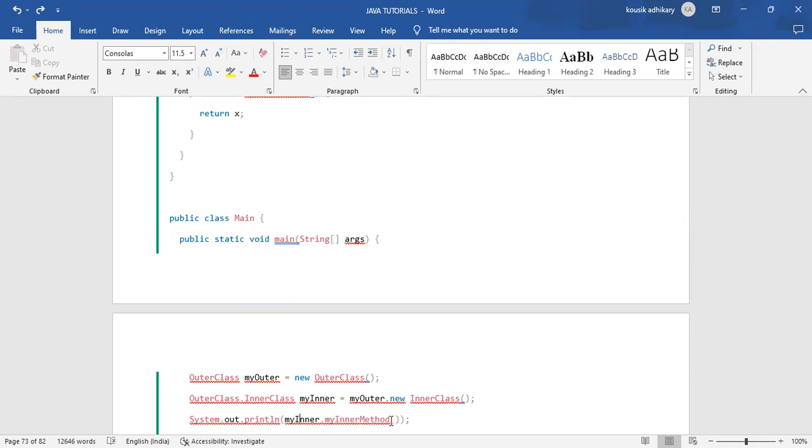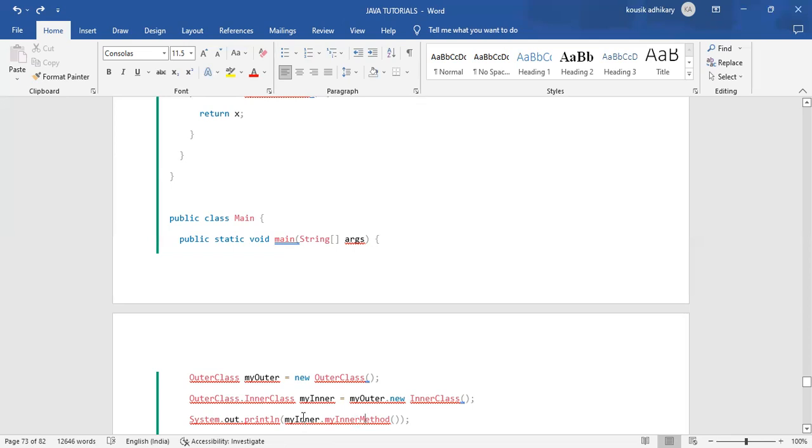Inner class. Just because that method is available in my inner class, that means you have to call the method through the inner class object. Is it possible that the method is available in the inner class, but you are calling the method using the outer class object? It is not possible. Just because my inner method is available in the inner class, you can call that method by using the object of that inner class.